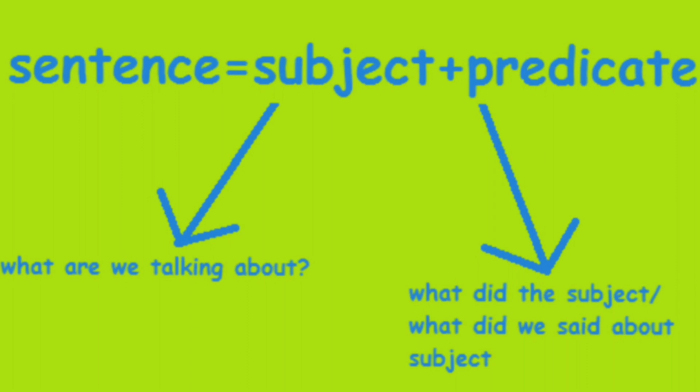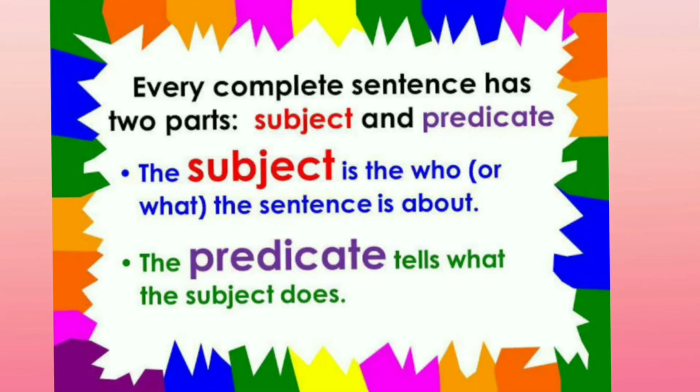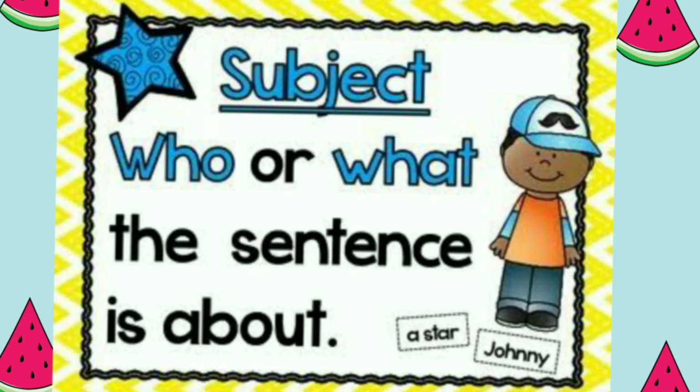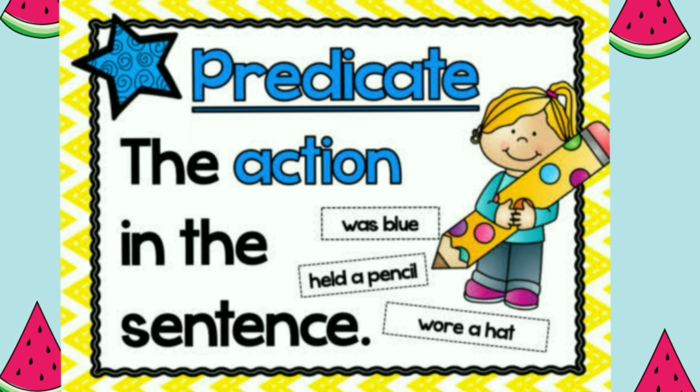Now what is a subject and what is a predicate? When we make a sentence, generally we name a person or a thing in that sentence and then we say something about the thing or the person. These two parts of the sentence are respectively said to be the subject of the sentence and the predicate of the sentence. The subject of the sentence is the person or the thing that we mention in that sentence. And the predicate of the sentence is what we are saying about the person or that thing that we have mentioned as the subject.